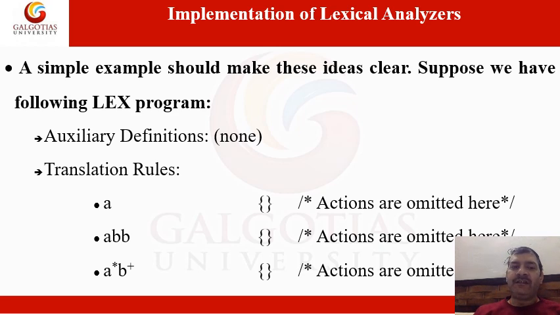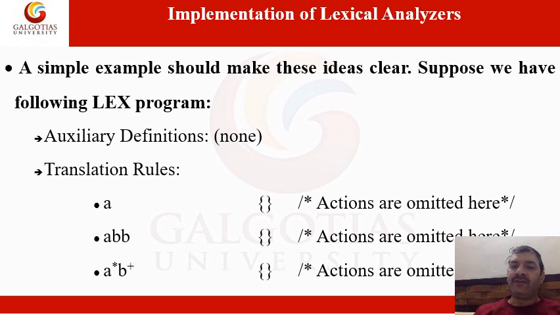In all these three translation rules, we have omitted the action. No action is there. You simply have the regular expression, or you can say this is the pattern. The patterns are: first, only the symbol A. Then ABB. Then A star B plus. These are all symbols, or regular expressions, or you can say patterns. Okay.